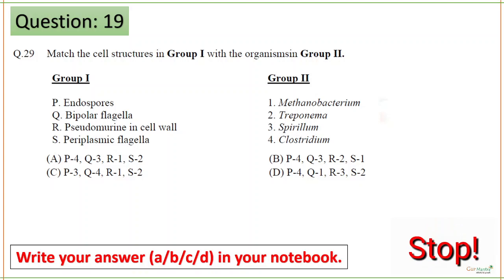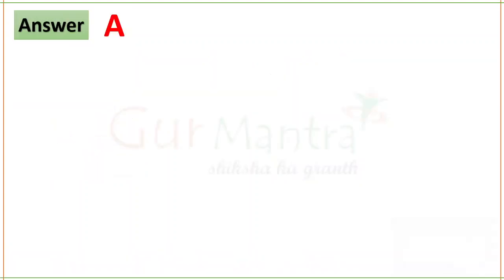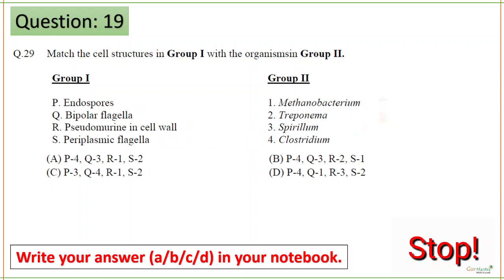So this is also a match the following question, and the correct answer for this question is option A. Endospores, okay, that is for Clostridium species. Bipolar flagella is in Spirillum. Next you have pseudomurein in cell wall. Pseudomurein will be present in Methanobacterium. Next is periplasmic flagella for Treponema.